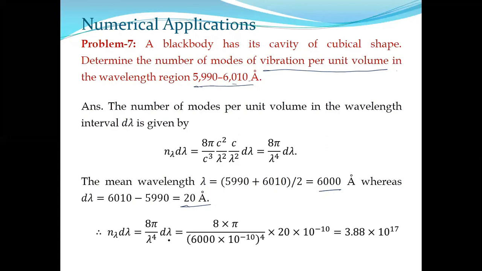8 pi, lambda is 6000 angstrom. 1 angstrom means 10 to the power minus 10 meter. So 6000 angstrom means 6000 into 10 to the minus 10, to the power 4. Be careful. That's why I'm giving the assignment, so that you can do it by yourself with your calculator. d lambda is 20 angstrom, that is 20 into 10 to the power minus 10. Put them in, and you get the result without doing the integration. Simple process. Okay, now if you have any query, ask me.